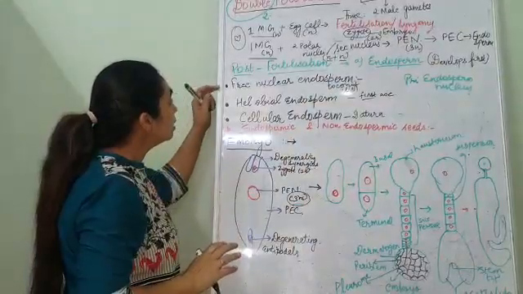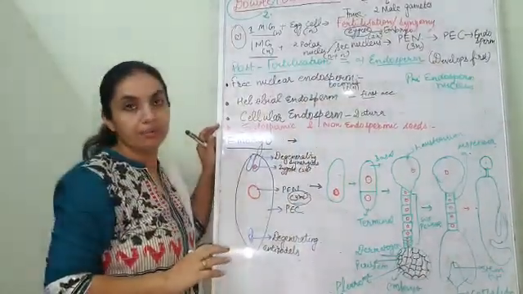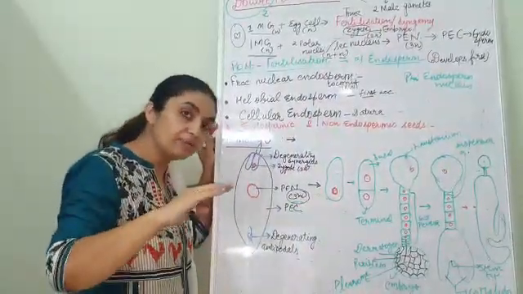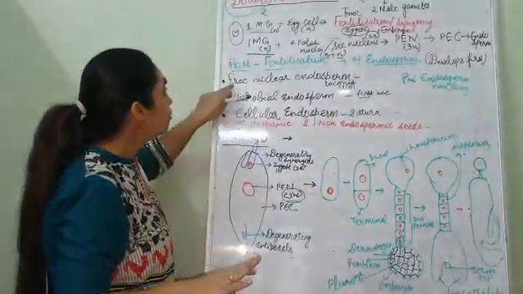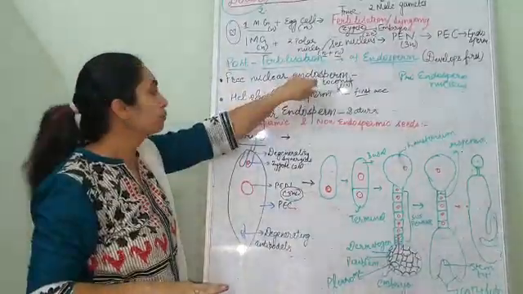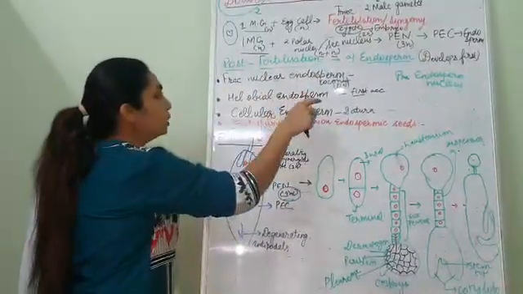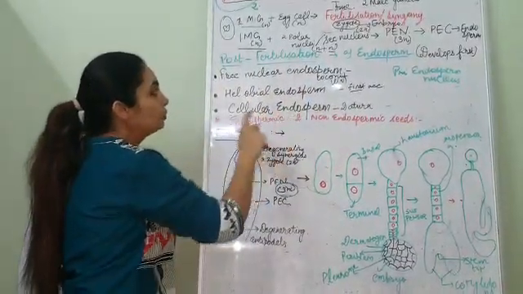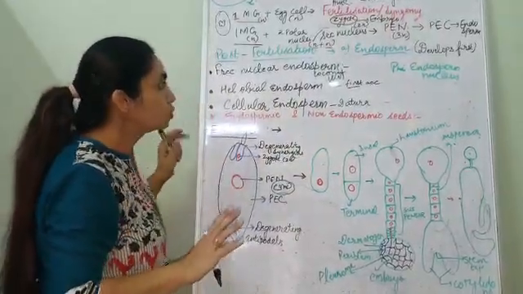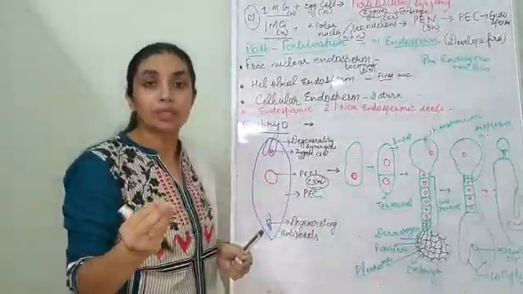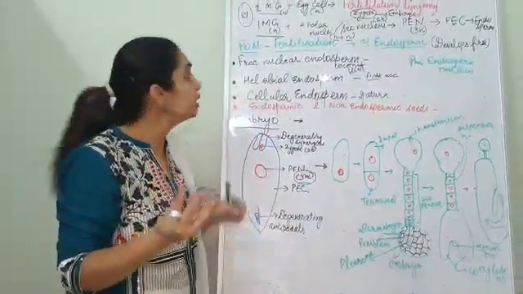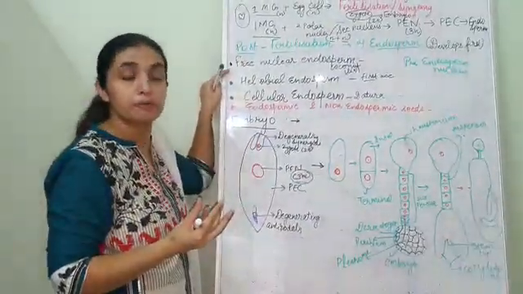There are three kinds of endosperm development, according to which we have differentiated three different kinds of endosperms: free nuclear endosperm, helobial endosperm, then cellular endosperm. Now let's see free nuclear endosperm. A very common example is your coconut. The liquid part of your coconut is free nuclear endosperm, which is very much nutritive.